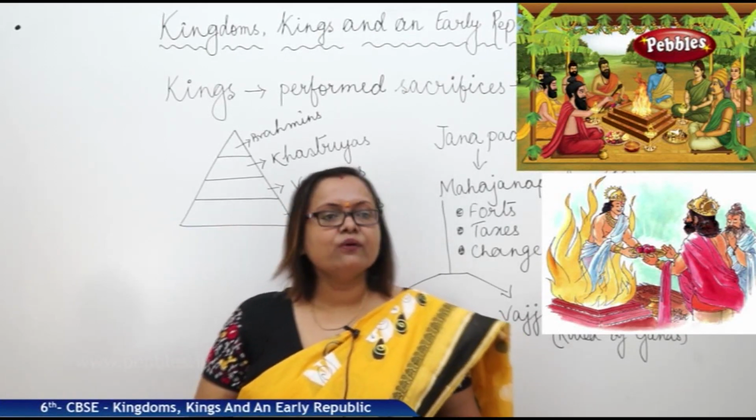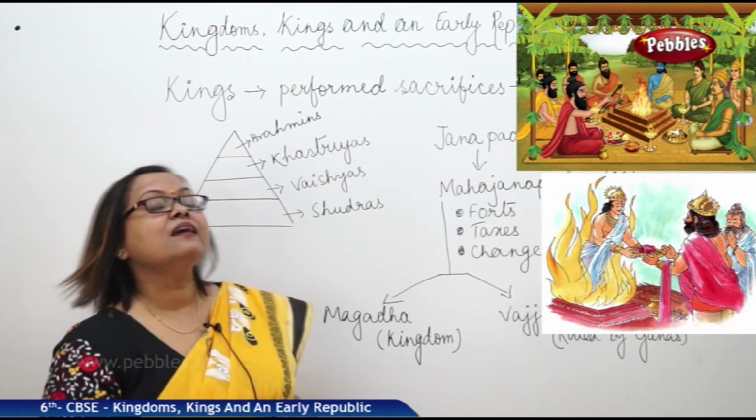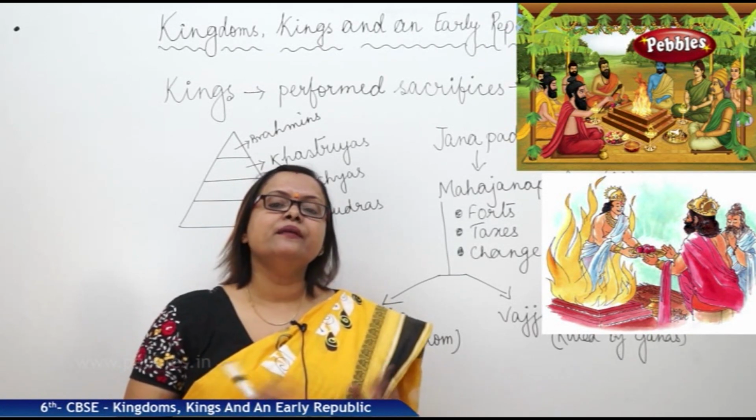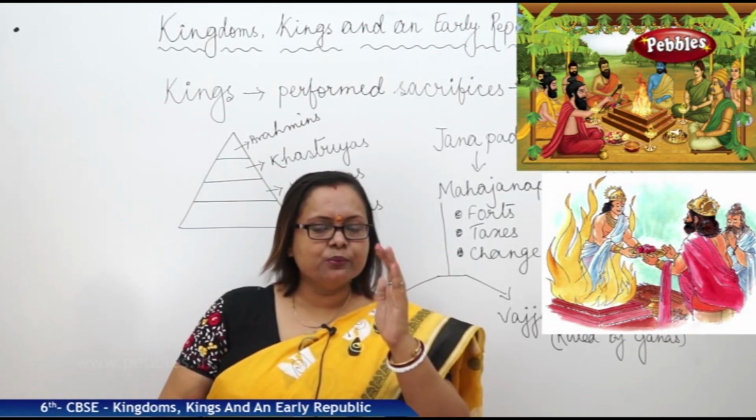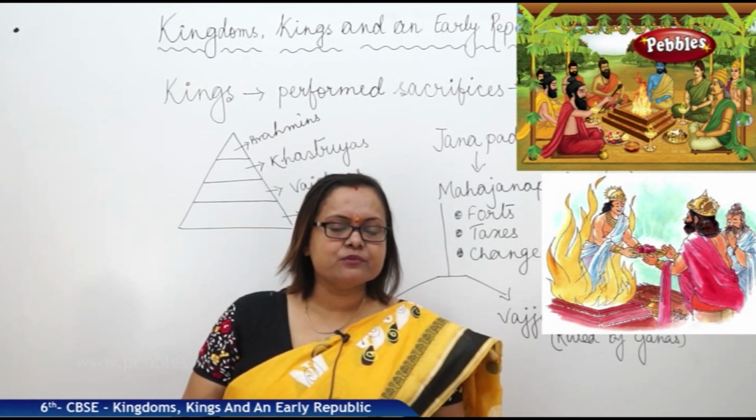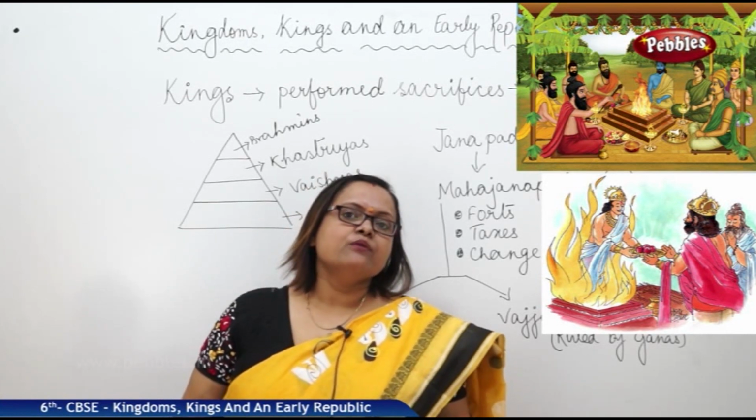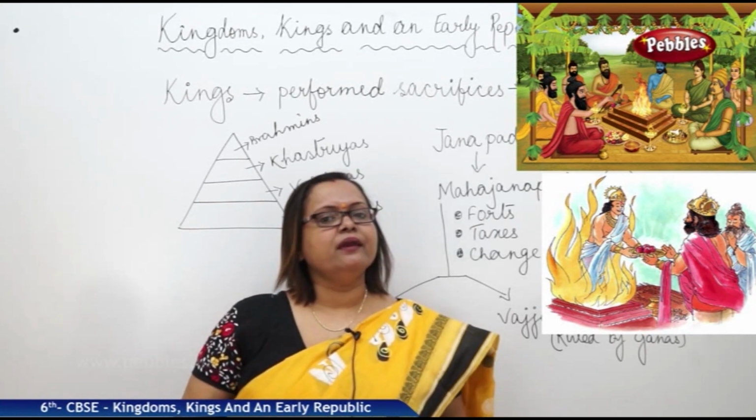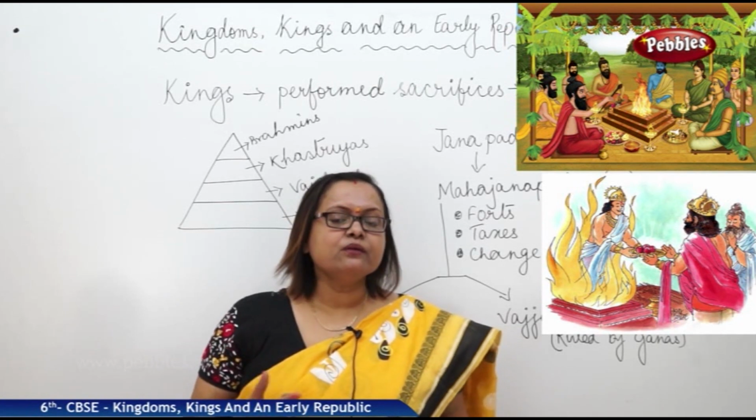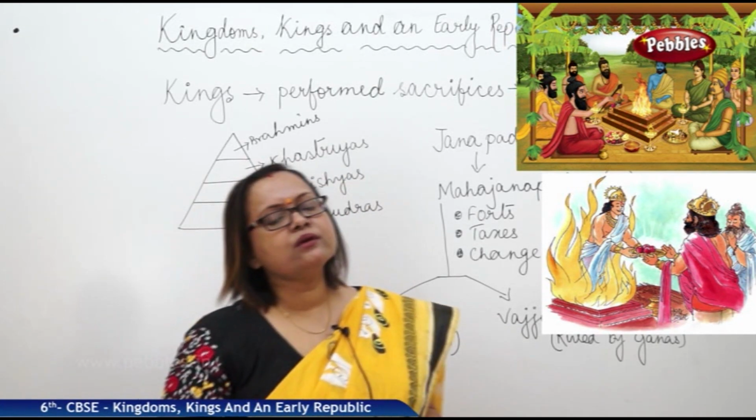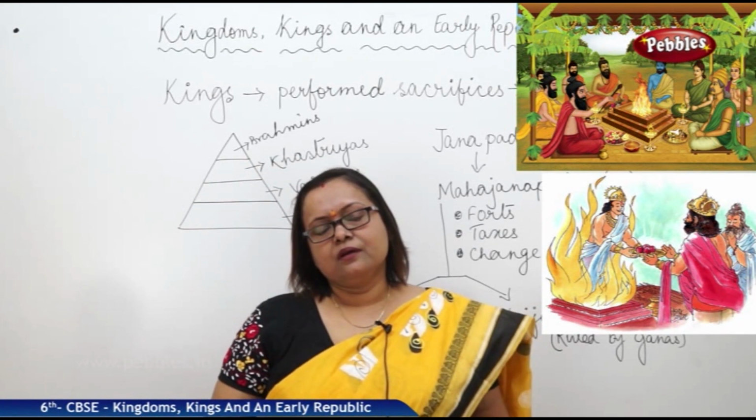Let us discuss now about kings, kingdoms and the early republic. Now we'll discuss them step by step. First we need to know who the kings are. Kings were the rulers. Now how did they get their kings?